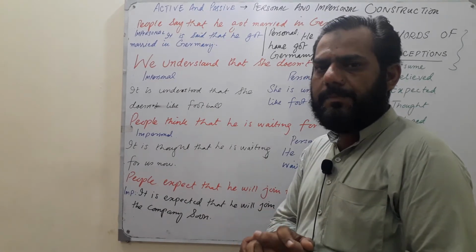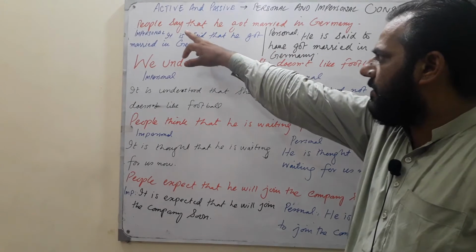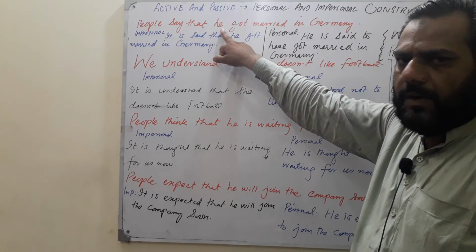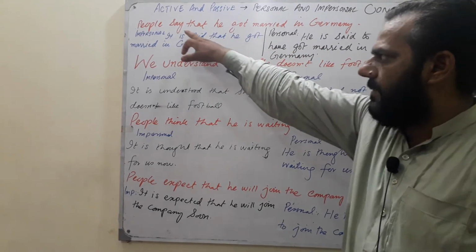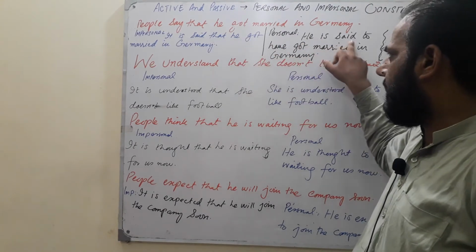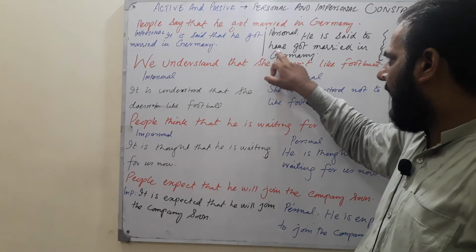But as far as the personal is concerned, what to do then? You will not be using "it," but you will use the subject of the second part again. In the first part will come "he." Because it is simple present, he is said, and he is singular, so he is said. The second part is simple past, so it will become "to have got."